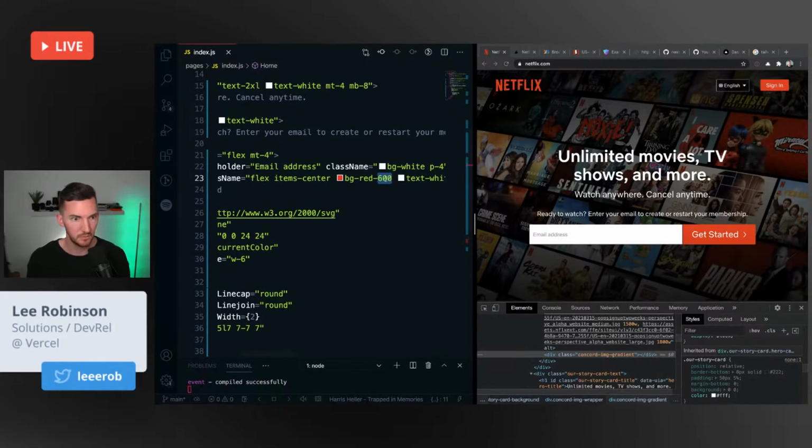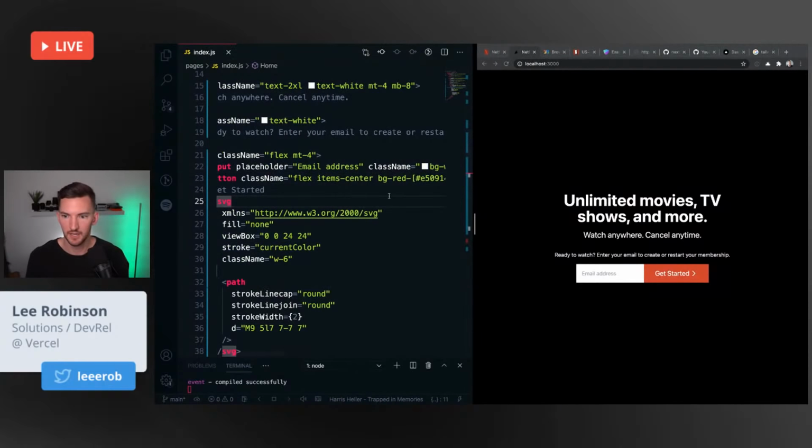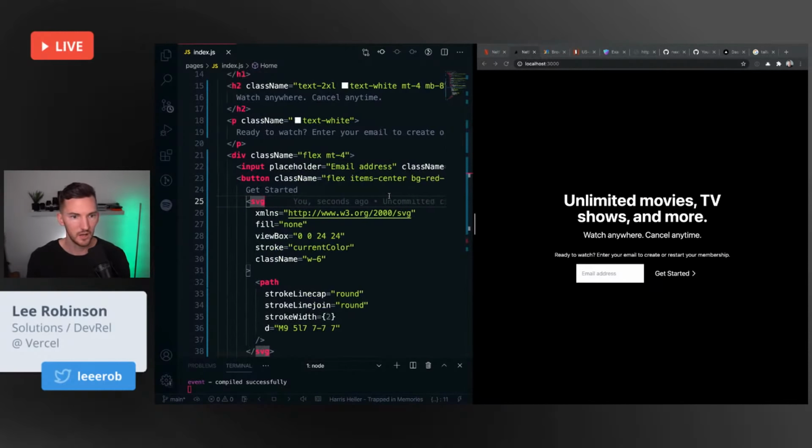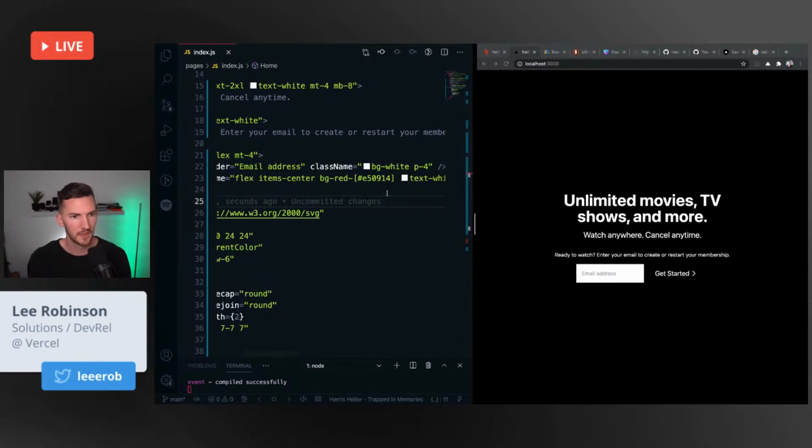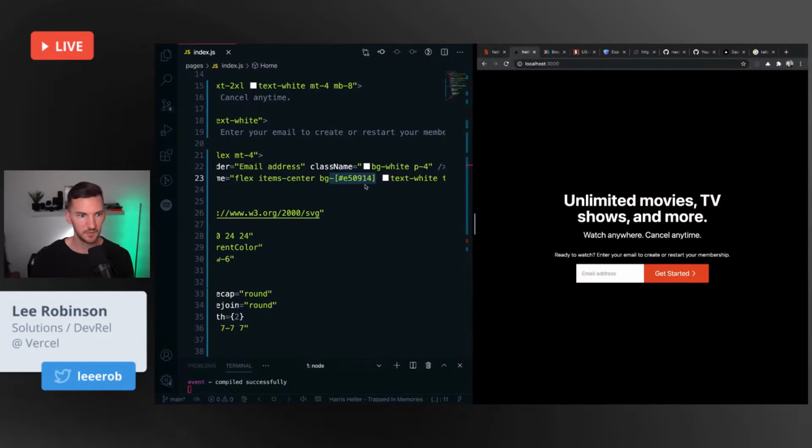So let's do BG red. And then if I use the brackets, I'm doing that new fancy hotness where I can just drop this in here. And, oh no, what did I do wrong? Oh, duh. It's not background red that, it's background that. Wow, it looks so much better. Okay, awesome. Email address needs to be longer.